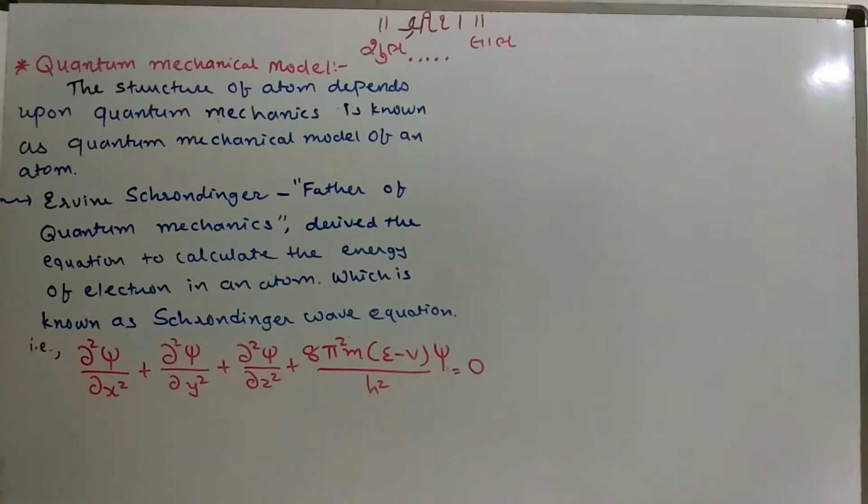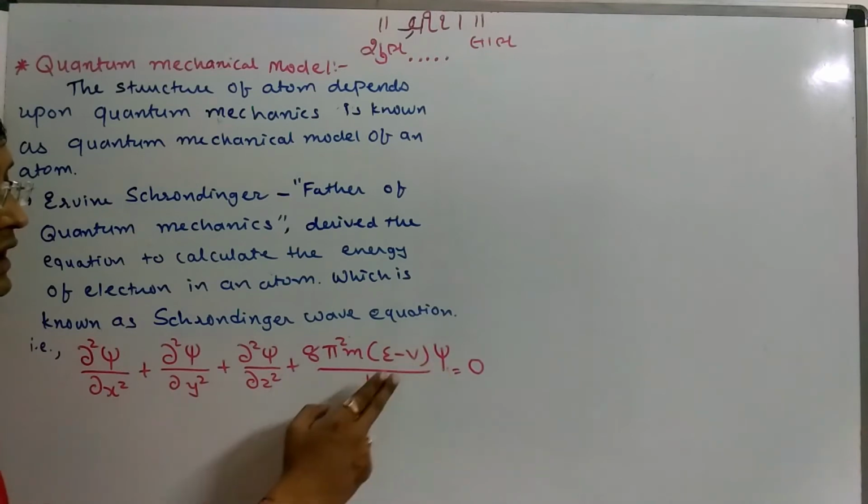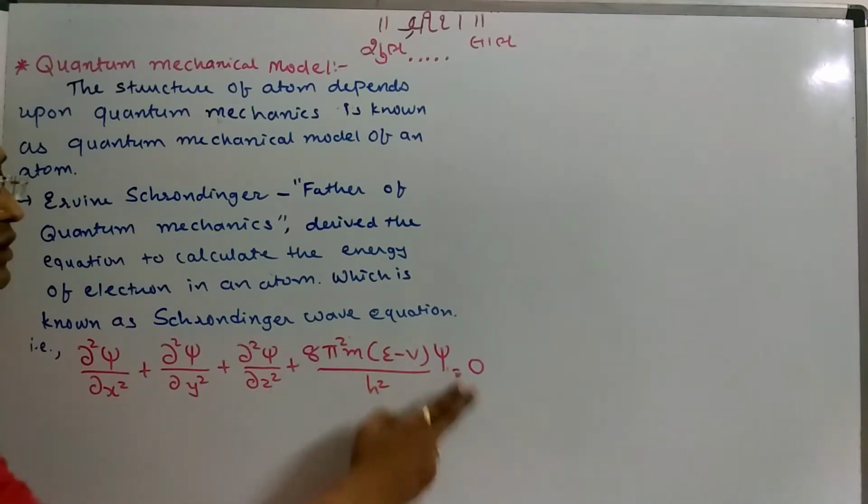The equation given by him is del square psi by del x square plus del square psi by del y square plus del square psi by del z square plus 8 pi square m into (E minus V) into psi upon h square equal to 0.